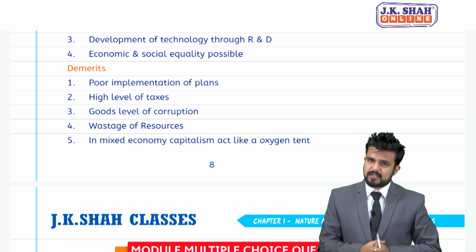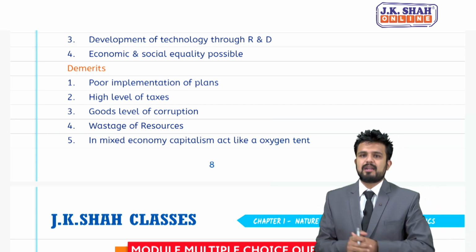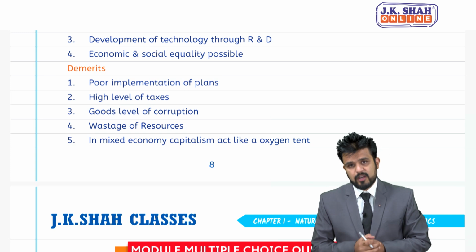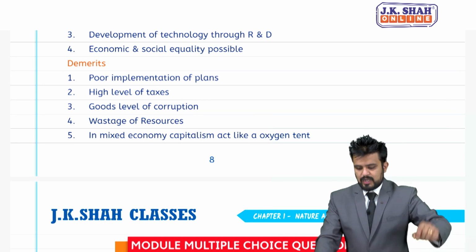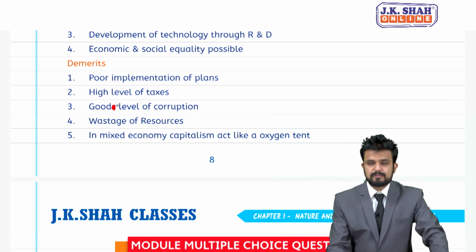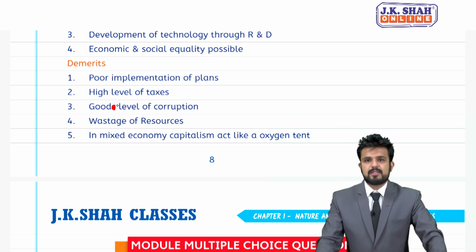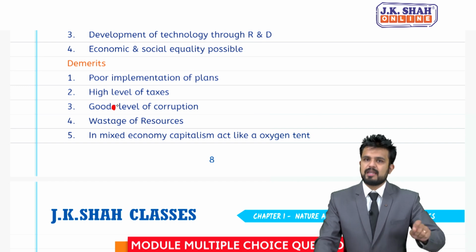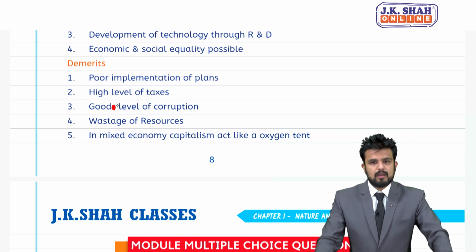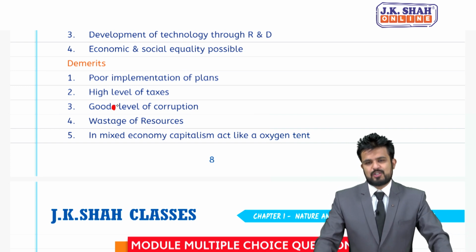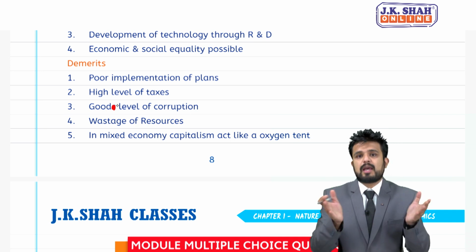Second, high level of taxes. Because of high level of taxes, there is less purchasing power, that could lead to less demand. Poor people may suffer. Fixed income group may suffer. Point number 3, high level of corruption. So, in mixed economy also you may find favoritism, under table money, bureaucracy, bribe, all these problems do exist under mixed economy. Fourth point, wastage of resources. Wastage of resources could take place, proper allocation of resources may not happen.